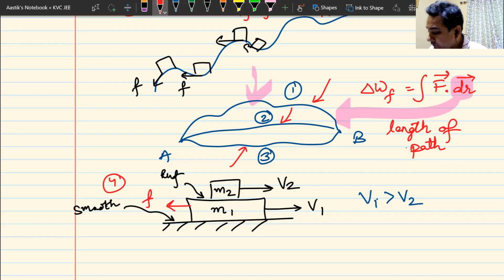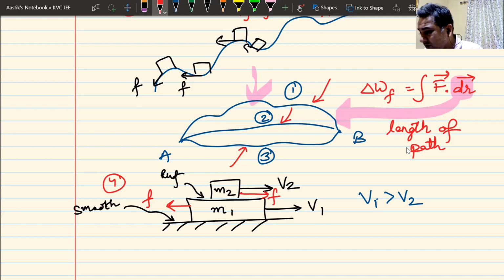How can friction be on the left side for block 2? It cannot be on the left side. It should be on the right hand side, because with respect to block 1, block 2 is moving backwards, so friction would be forward.